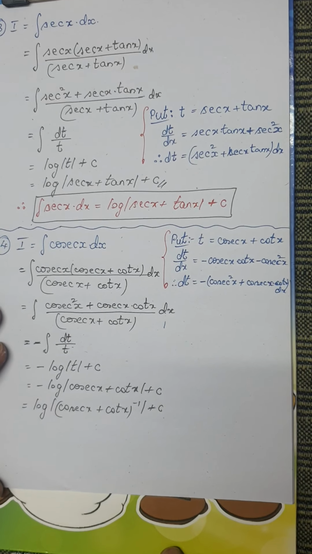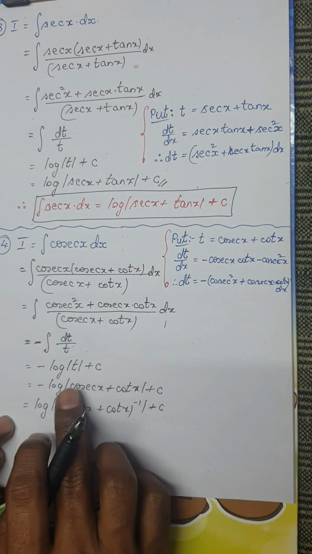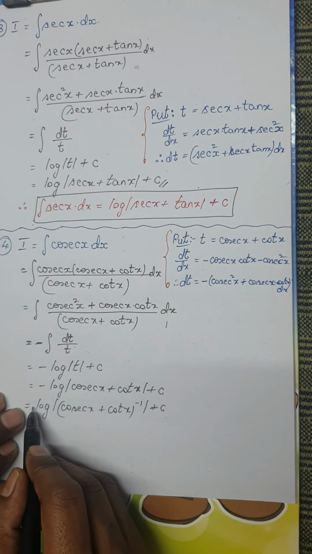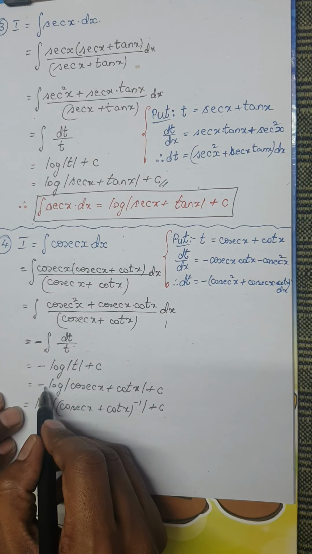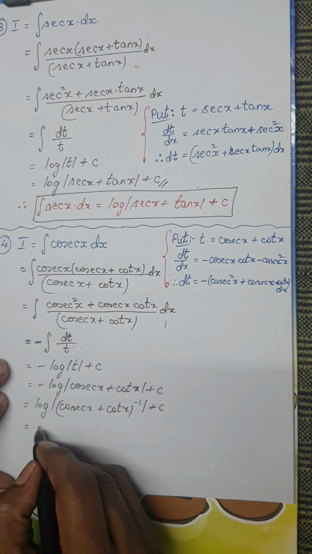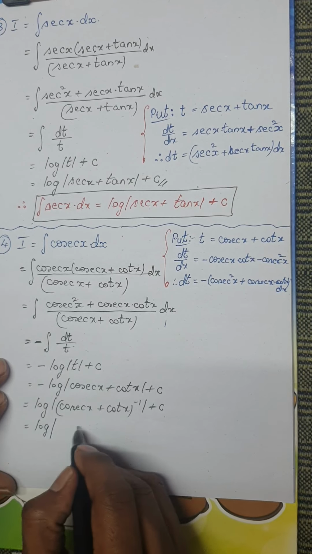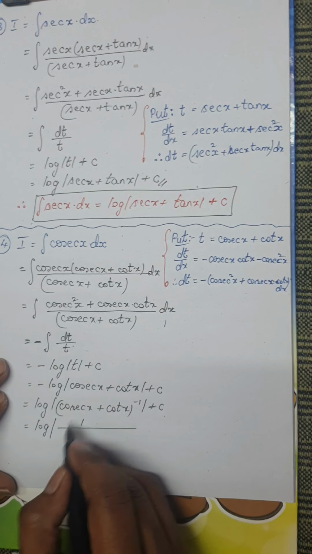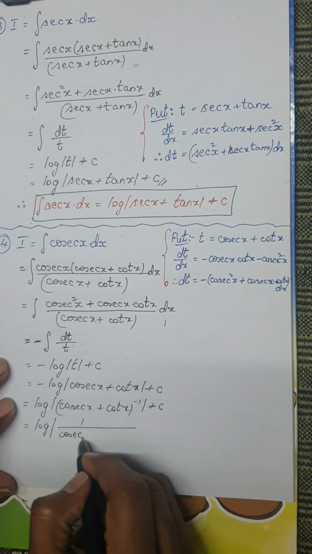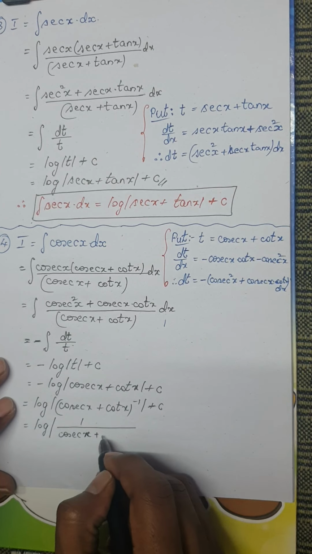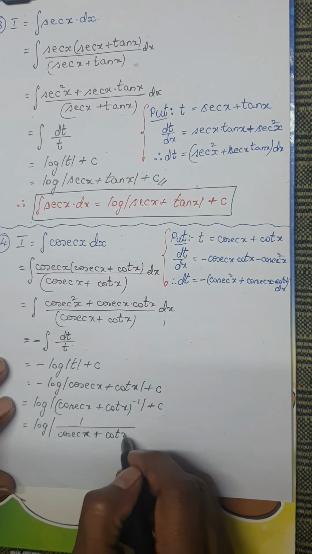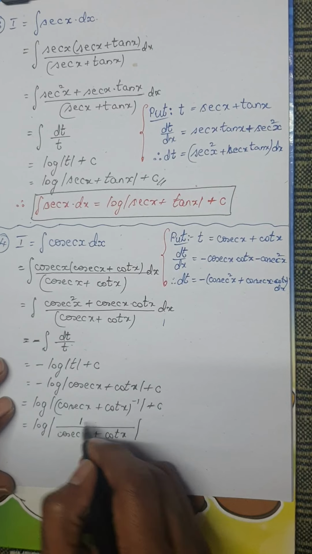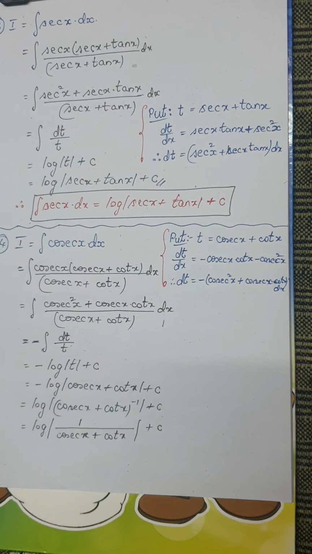Is it clear? I am using the property of logarithm: log of m power n can be written as n log m. So I am writing this minus 1 as a power. So this can be written as log of 1 divided by cosecant x plus cot x plus c, which is the constant of integration.